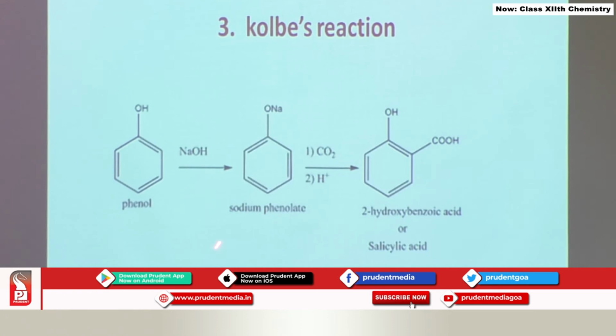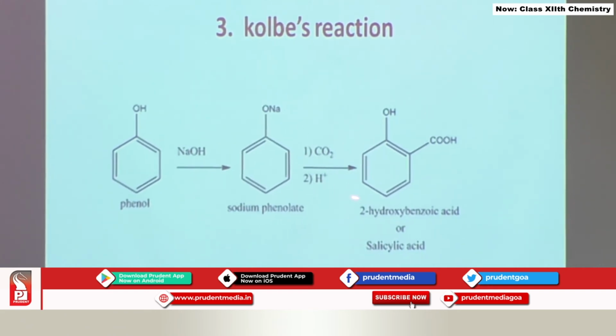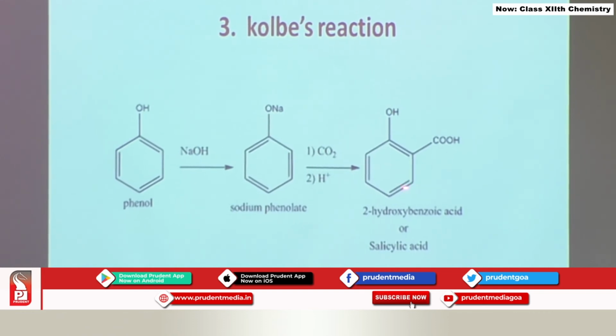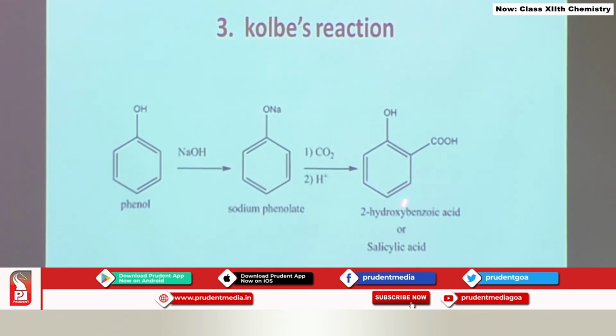Kolbe's reaction, this is a name reaction of phenol, wherein phenol is treated with sodium hydroxide, OH group is protected, converted to ONa, then carbon dioxide is added on the benzene ring at ortho position, and followed by hydrolysis you are going to get 2-hydroxybenzoic acid, which is also called salicylic acid in trivial